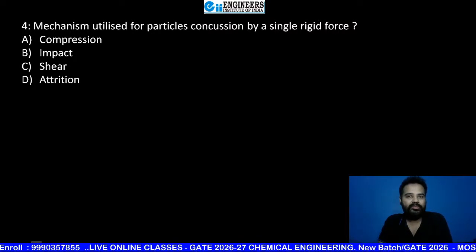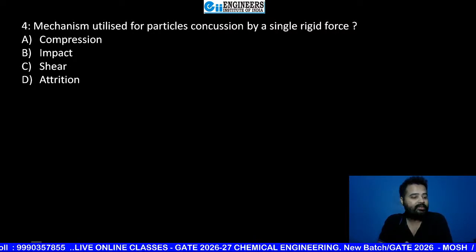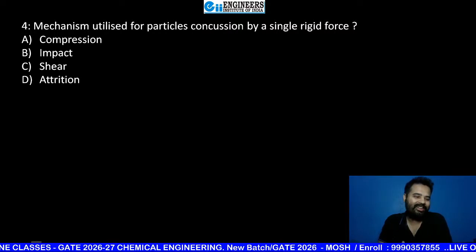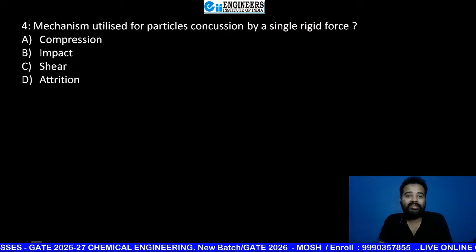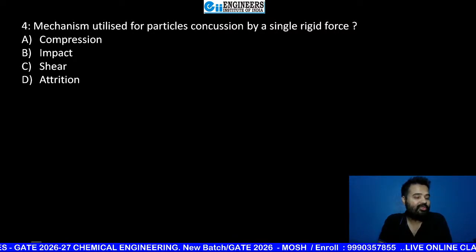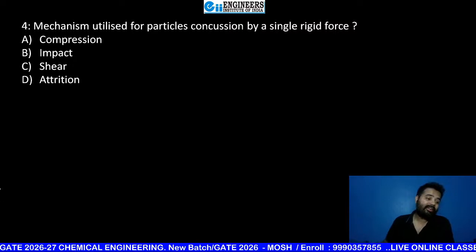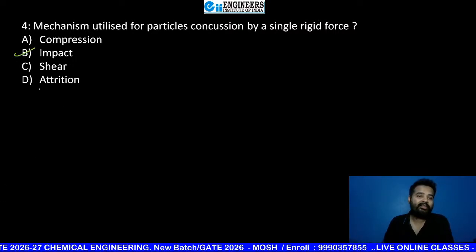Come on everyone, just 15 seconds. Very good. I want to see this time's answers. B. No, beta Shosmit Nandi, it's not shear. It is concussion by a single rigid force, and that is impact.